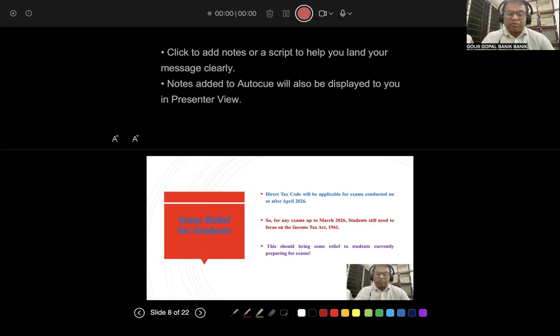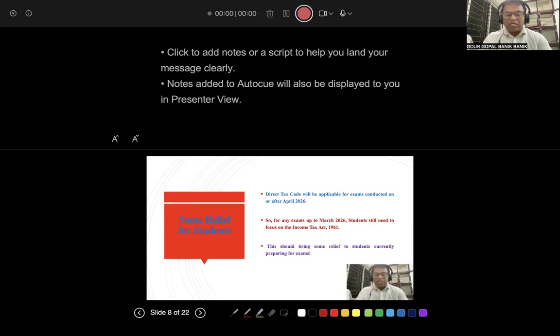Dear friends, dear students, please see, Direct Tax Code will be applicable for exams conducted after April 2026. As per the information that I have collected up to now, DTC will be applicable in exams after April 2026. So till then, have relief and you can study Income Tax 1961 only, even if next year DTC comes into force. For any exams up to March 2026, students will need to focus on the Income Tax Act 1961 only, and this is a great relief for the students.